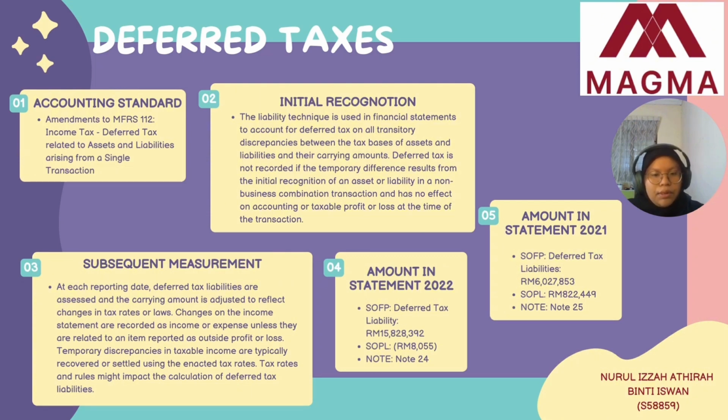As for 2022, the deferred tax for financial position was 15,822,382 ringgit, while profit or loss was negative 8,055 ringgit Malaysia, as shown in note 24. Furthermore, for the year 2022, the amount in SOFP for deferred tax is 6,027,853 ringgit Malaysia, and for profit and loss is 822,449 ringgit Malaysia, as shown in note 25 in the annual report.